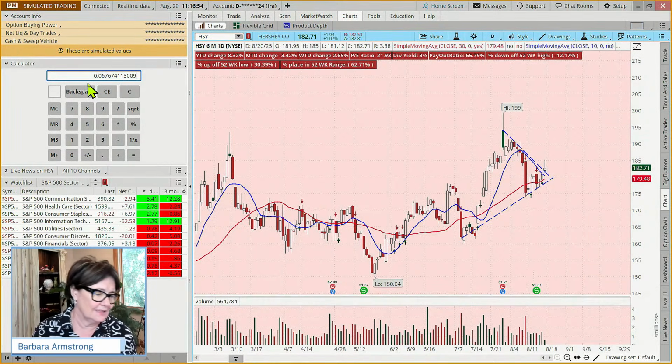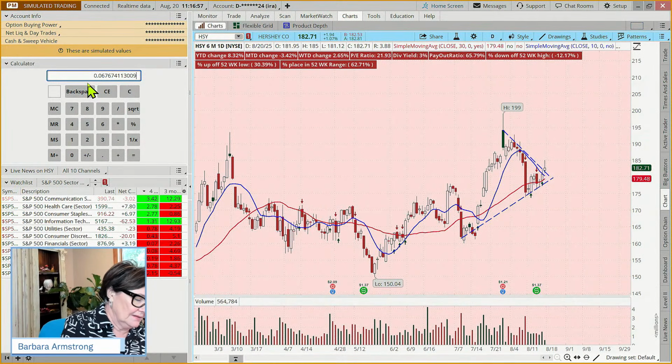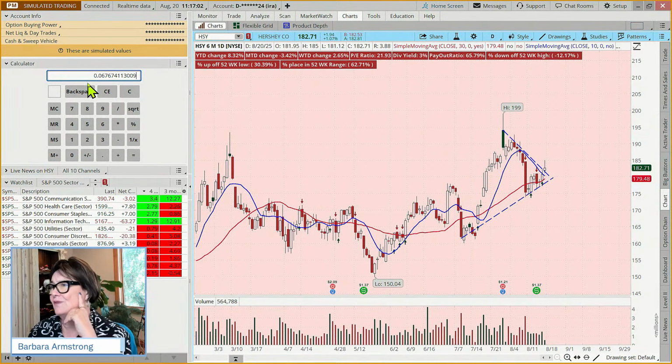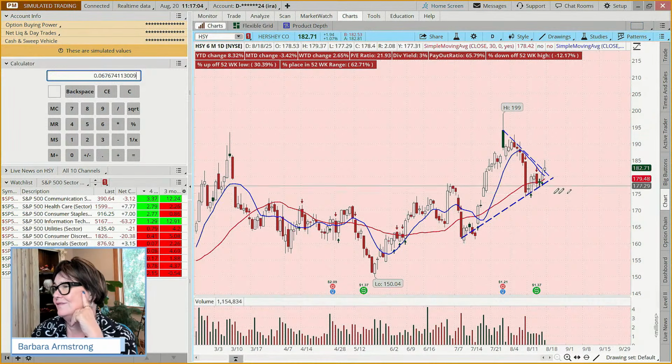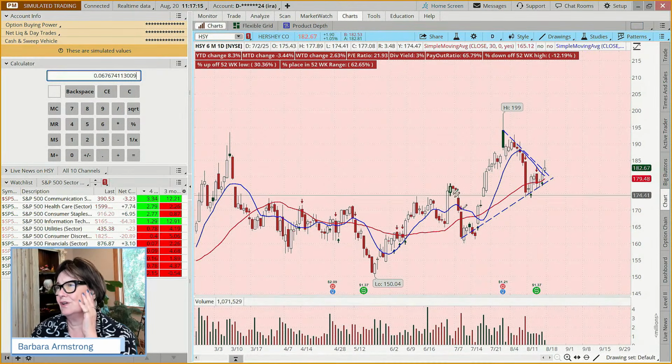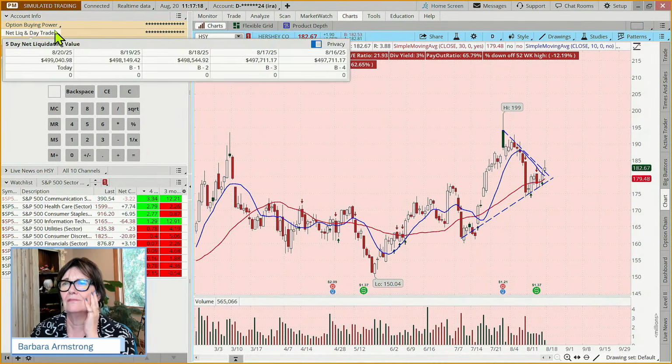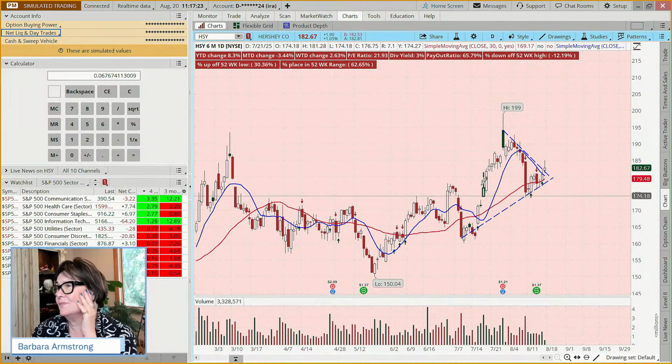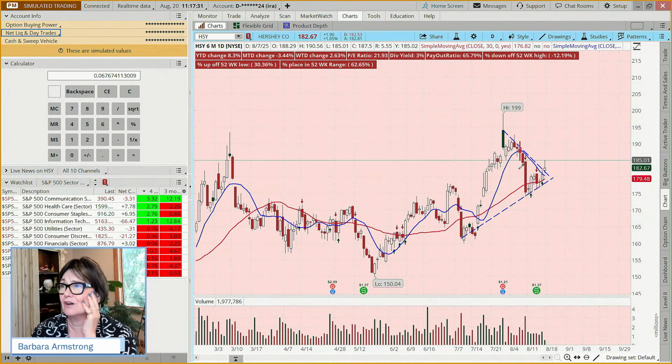But if you said, okay, this 178.63, if I go 2% below that, it's not going in the right direction. So if it gets to 175, it's not heading in the direction we want. Okay, so we're going to put a stop in at 175.05. This particular account has about $500,000 in it. And so we could have a position size of up to, if 5% of the account, 25,000. So we could buy 100 shares.